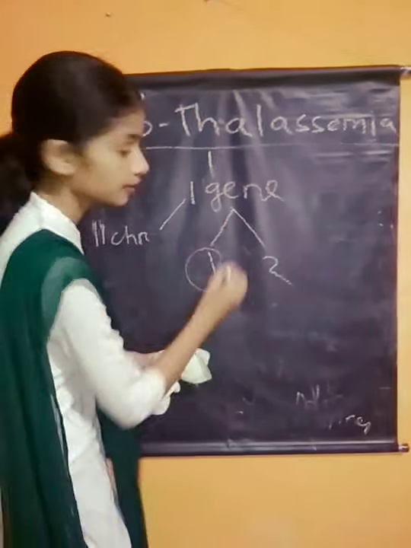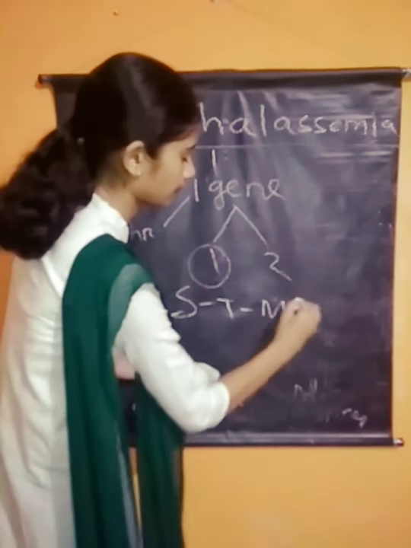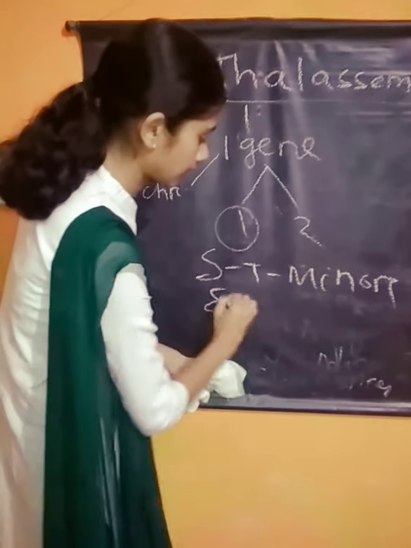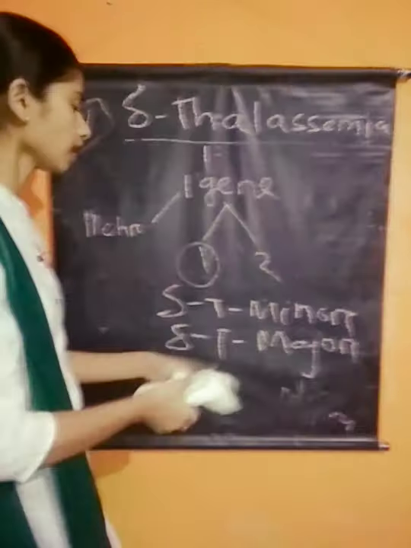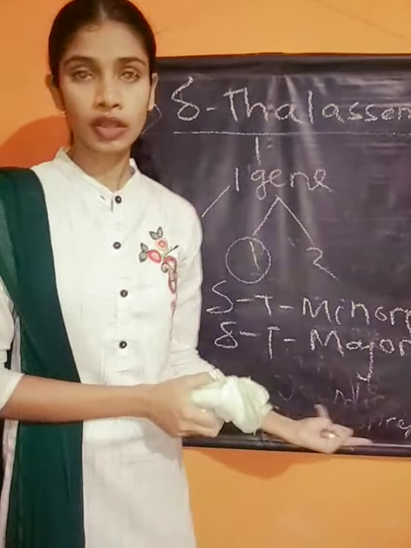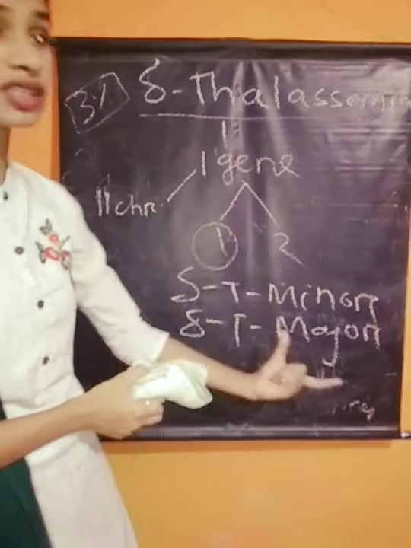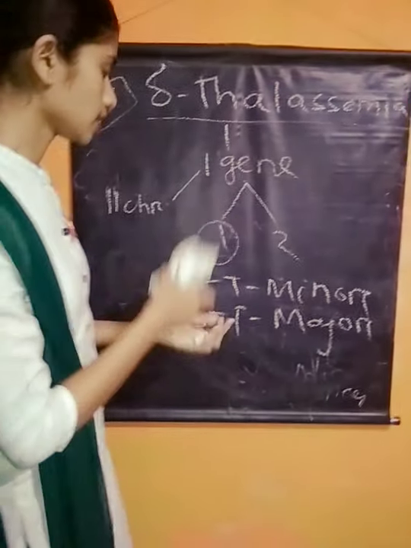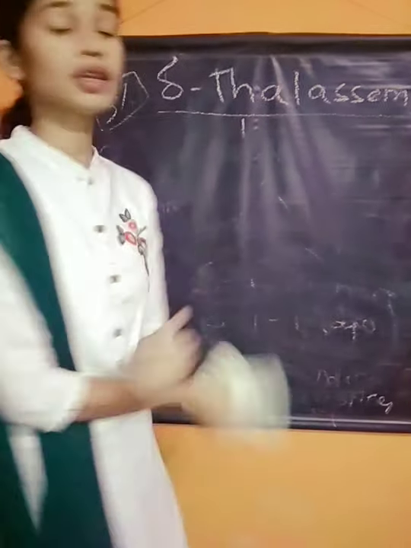If one allele is defective, we get delta thalassemia minor. If two alleles are defective, then we get delta thalassemia major. It's not found very seriously because it's a very small amount, that is 3%. So these are your thalassemia diseases and their types.